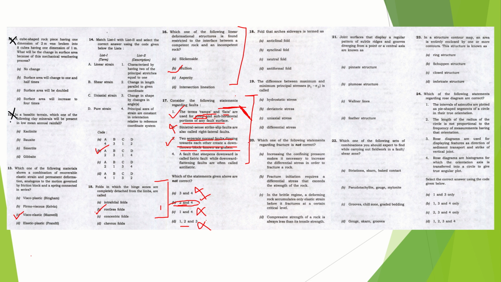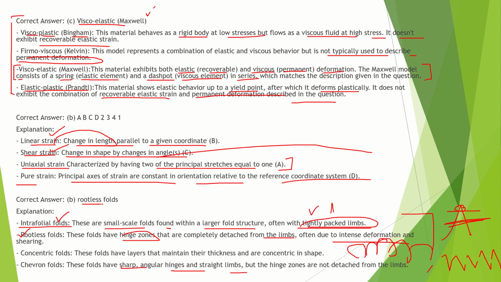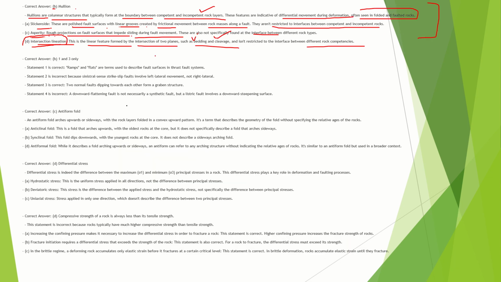And of course, when two faults are dipping towards each other, they create a graben. And when two faults are dipping in opposite direction, they create horst. So faults that steepen downward are called listric faults, while downward flattening faults are often called anti-listric. So it's incorrect. Let me explain to you. I might have made some confusion over here.